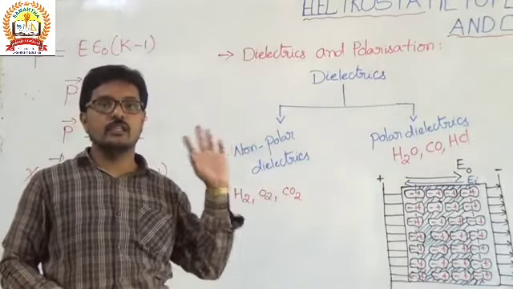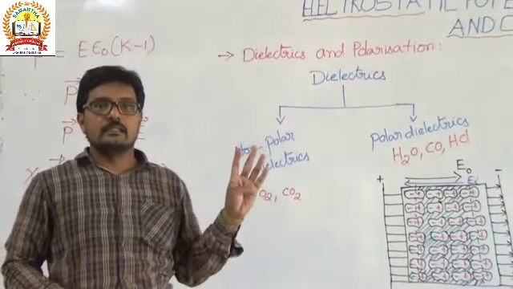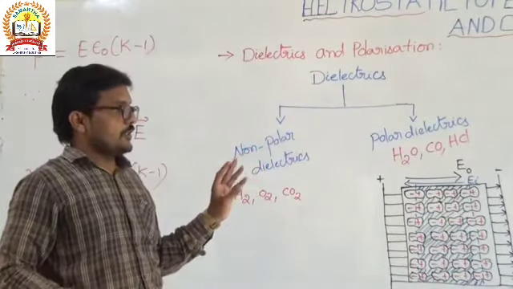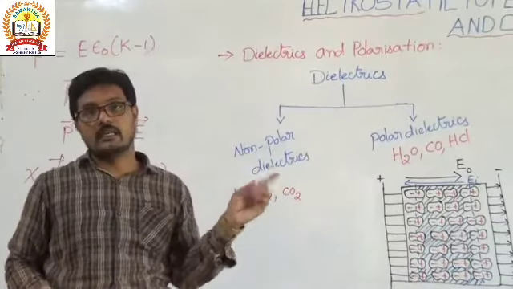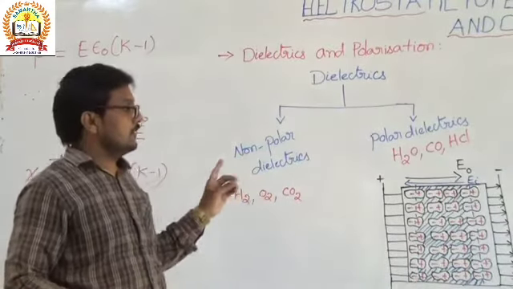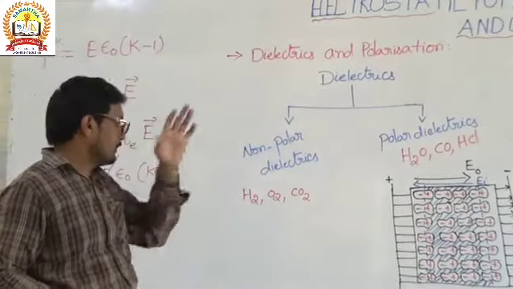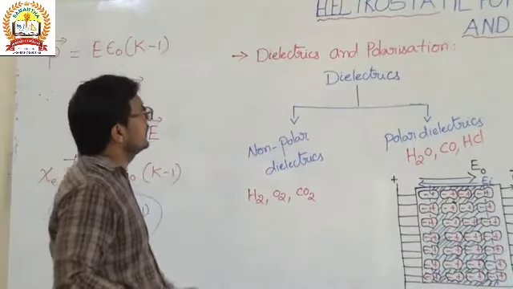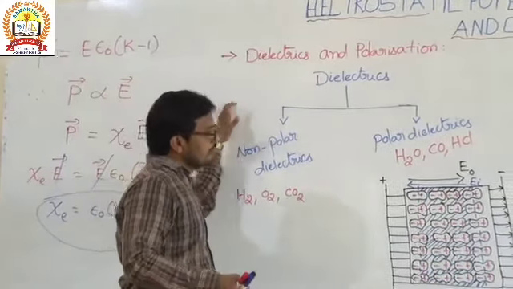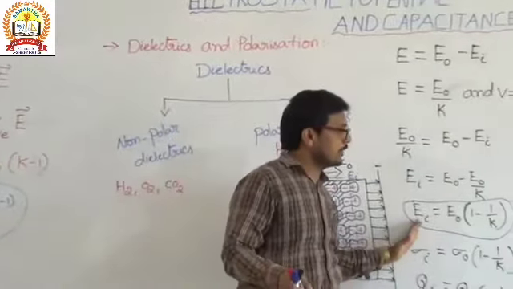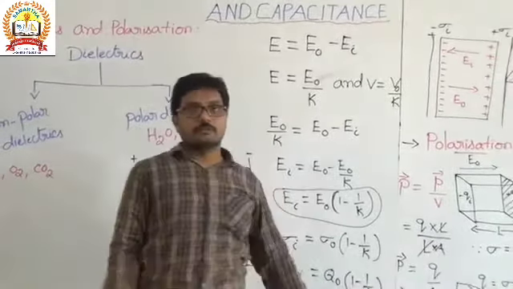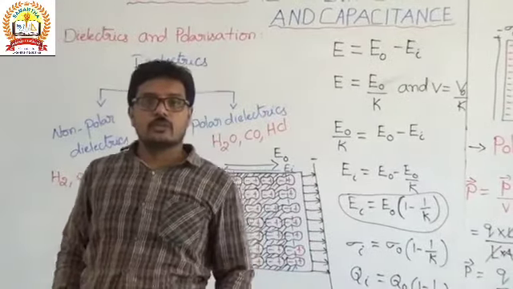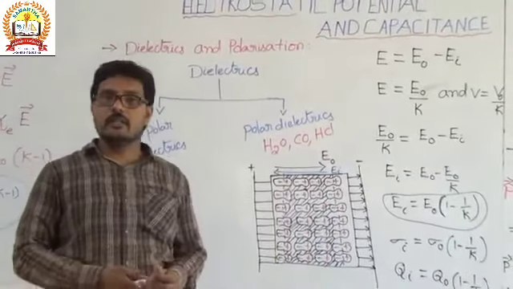In theory we use dielectrics and polarization, dielectric breakdown, dielectric strength, and electrostatics of conductors; they are important for the theory part. For competitive exams, these mathematical formulas and how you got the expressions are important. So the next topic we'll see next class.